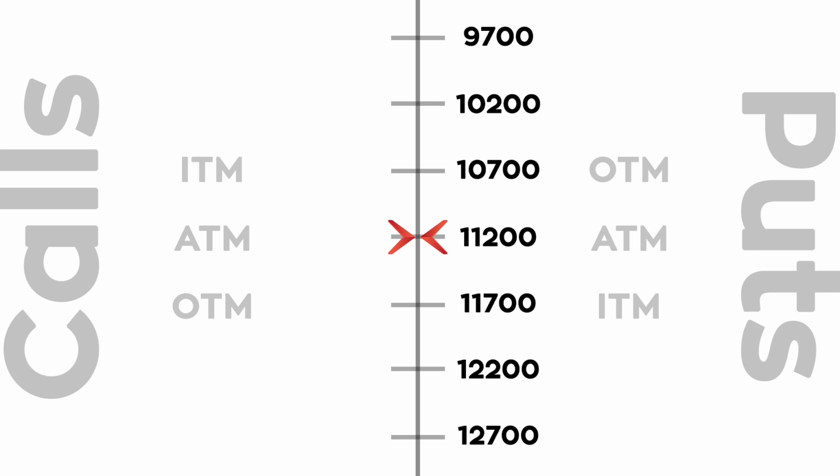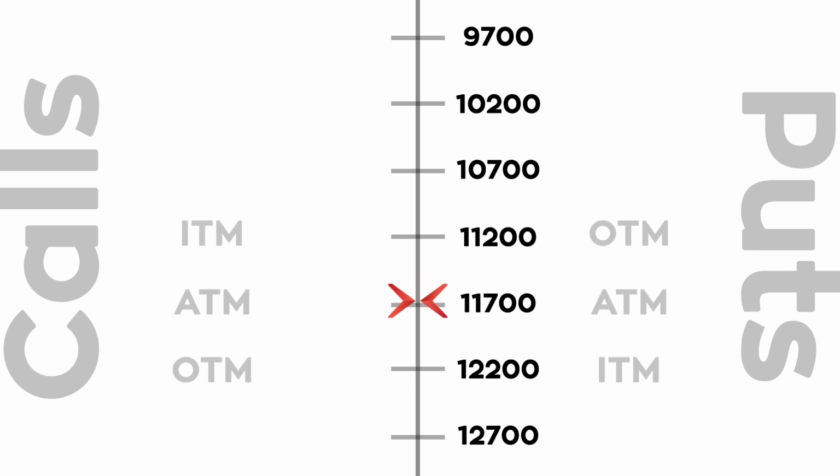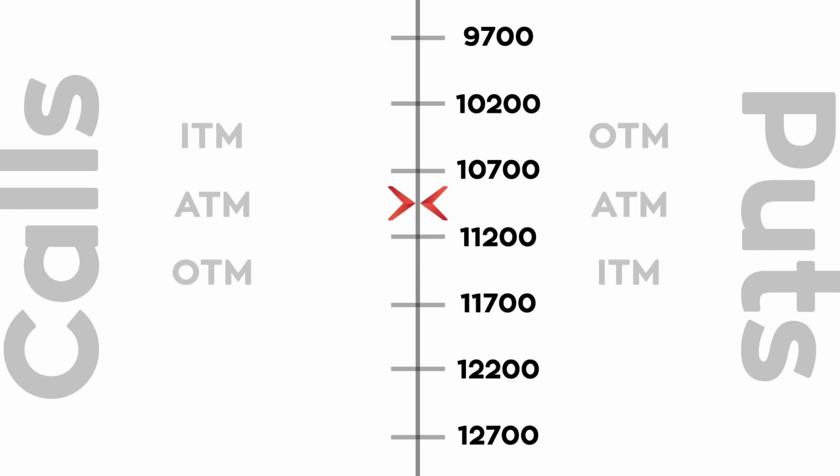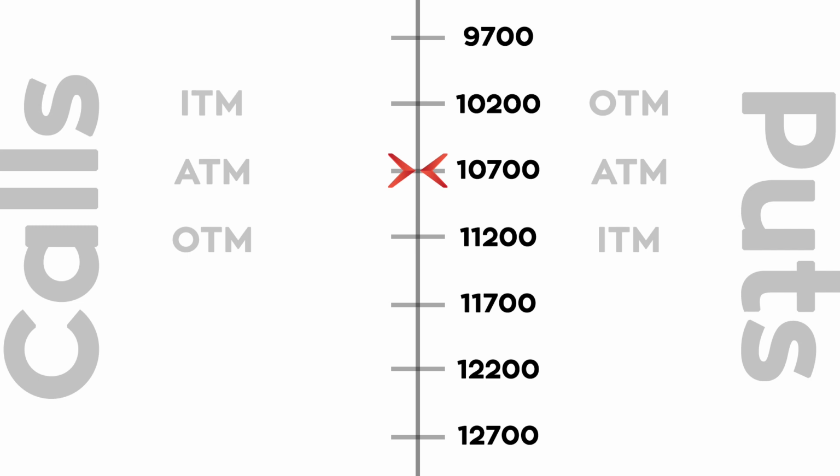But this is relative. That is, if Nifty moves up by 500 points, then the 11,700 strike price call and put options are considered at the money options. In the same way, if Nifty moves down by 500 points, then the 10,700 strike price call and put options are considered at the money options.